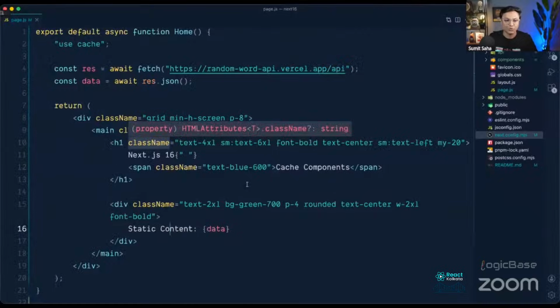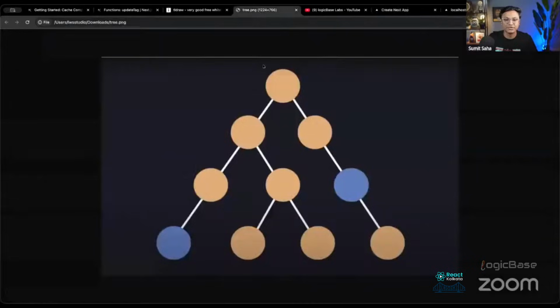So if we think about the tree that we showed earlier, suppose this is the home component, or this is the component, and there I have marked it as use cache. So this is the static component. And if we don't mark any component use cache, then it will be dynamic.